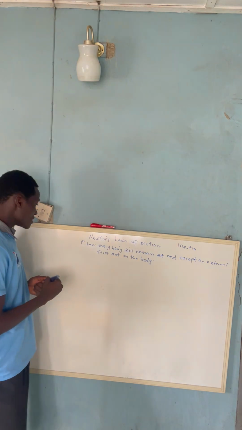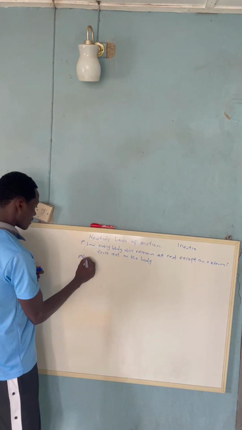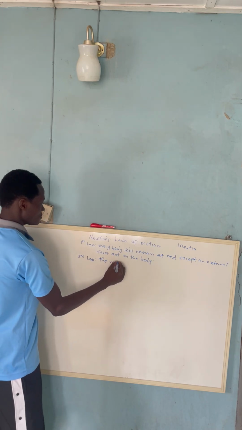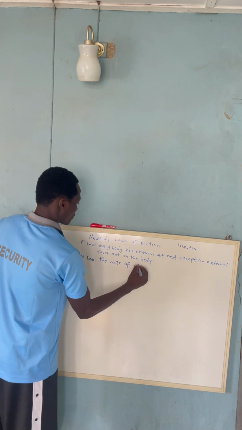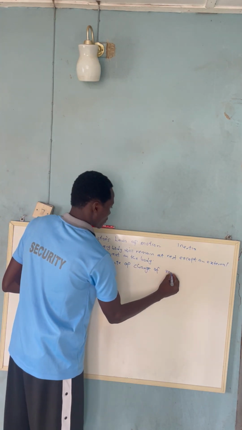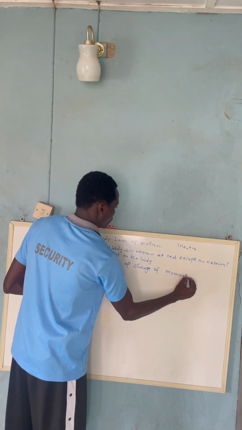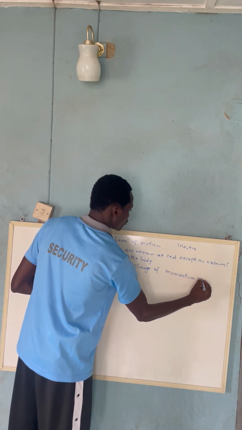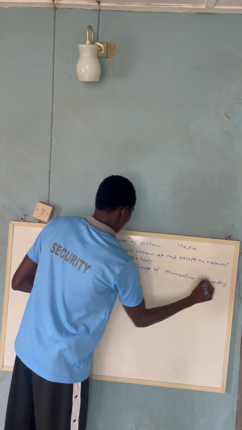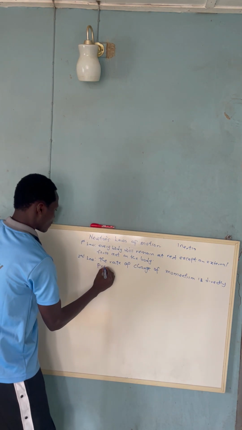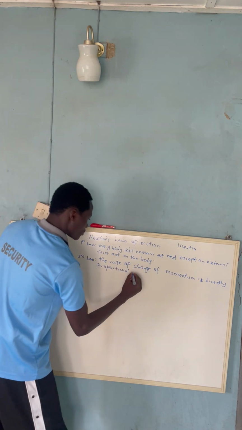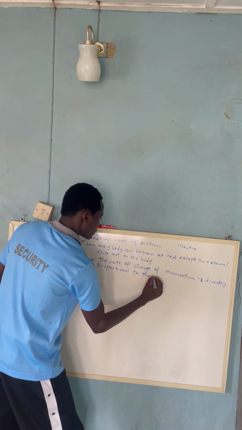The second law states that the rate of change of momentum is directly proportional to the applied force.